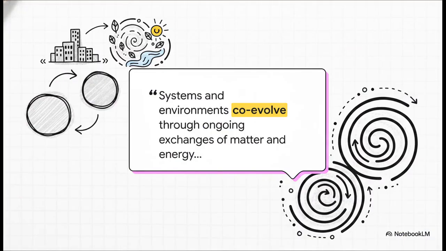Even early systems thinkers like Alexander Bogdanov, way back in the 1920s, recognized that boundary interactions are just as critical as the internal structure. We've really got to stop treating systems as these closed-off, isolated entities. Whether it's a digital platform evolving right alongside its users or a huge city interacting with its local ecology, systems and their environments are intimately bound together. They are coupled adaptive systems. This means we can never truly solve a problem in isolation. Fixing the city absolutely means understanding the ecology too.